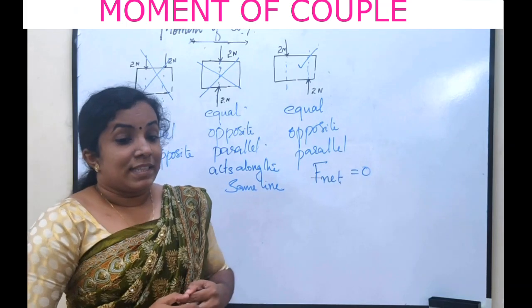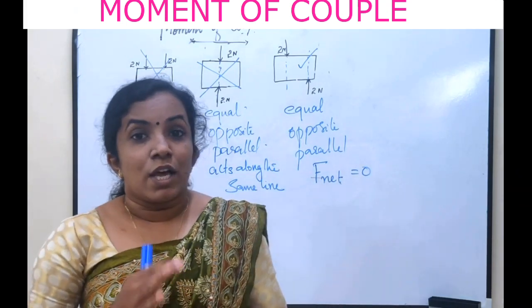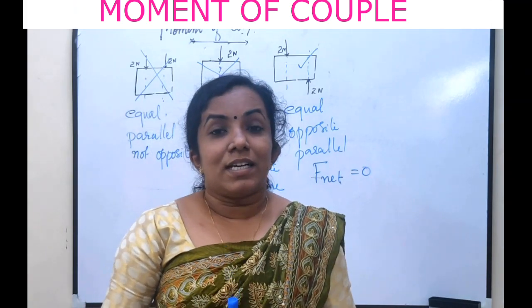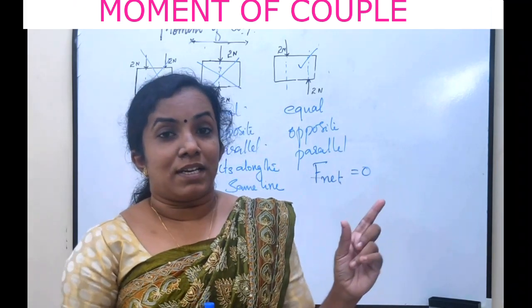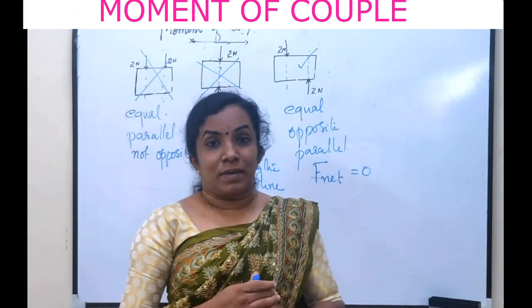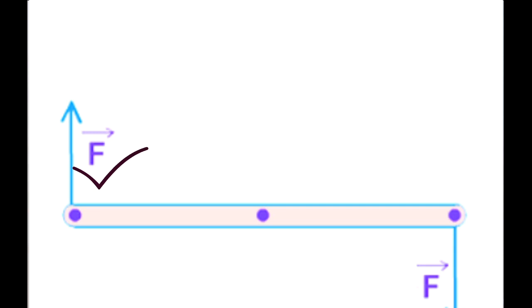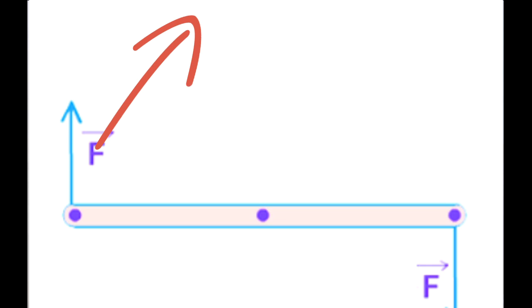But the resultant effect of these forces is not zero. The resultant effect of this couple is rotation, because this force produces a clockwise moment.